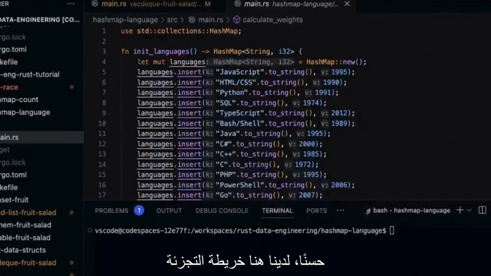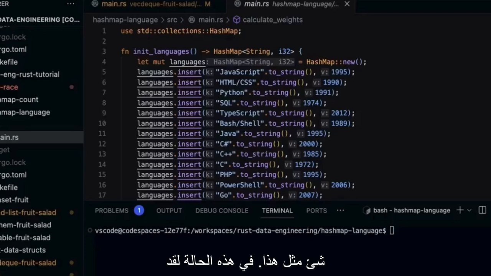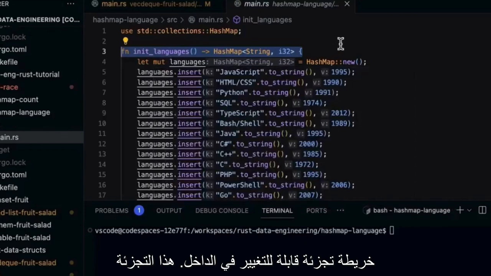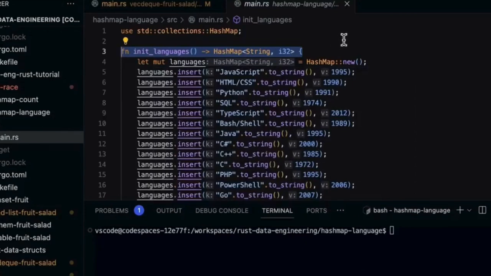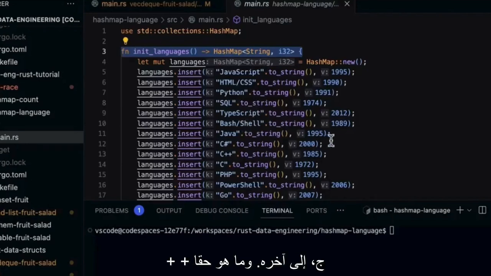All right, so here we have a hash map example that is really fitting for, let's say, a data scientist or a data engineer, where a lot of times you'll need to create your own custom metrics. Maybe those metrics will be fed into a dashboard or a database or something like that. In this case, I've used HashMap up here and created an init languages function. Inside of here, we see that I've created a mutable hash map. Inside this hash map, it's going to contain strings that map to i32 values. We have JavaScript, HTML, Python, SQL, TypeScript, Bash Shell, Java, C Sharp, C++, C, etc.